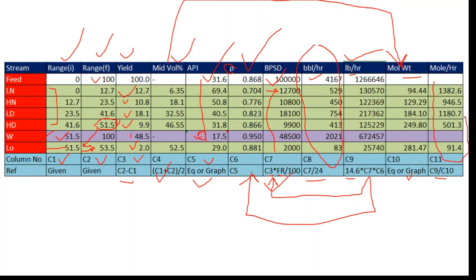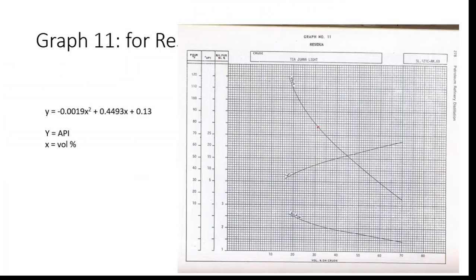So this is our third one. Pounds per hour is our second desired answer, and moles per hour is the last one. So these three are basically the material balance answers we need: pounds per hour, barrels per hour, and moles per hour. This is basically for the residue.